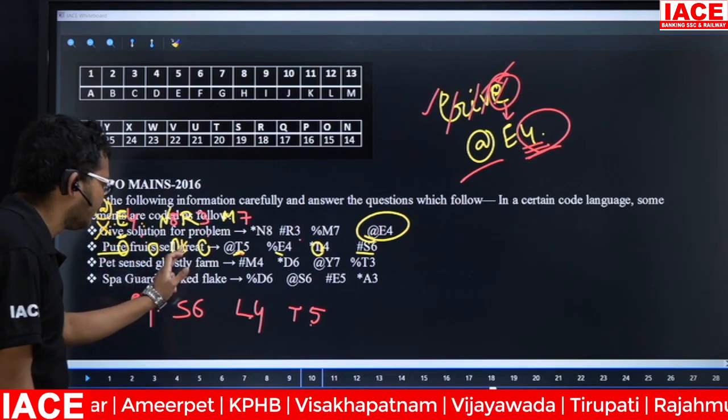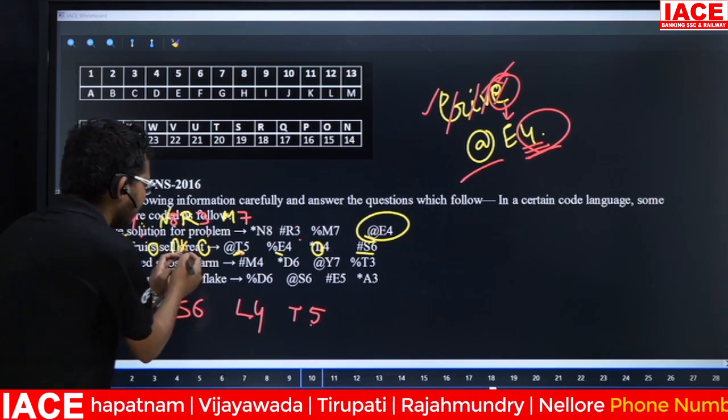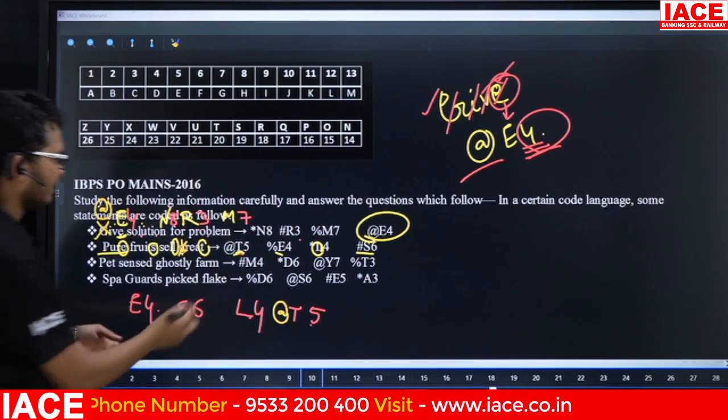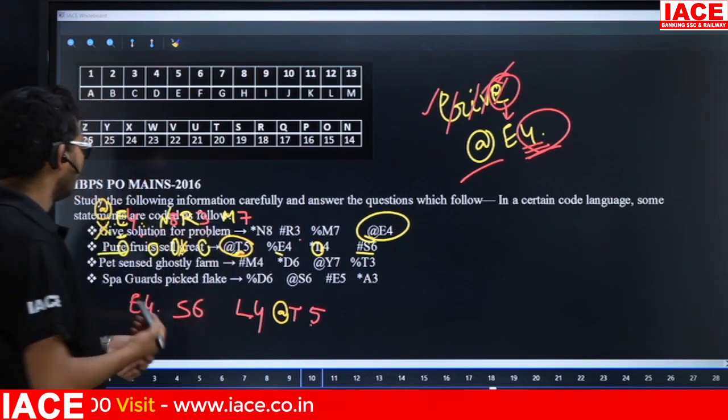This one is starting with G. Starting with G means the symbol is what? At the rate. That means the answer is what? Here, at the rate T5. Yes. Next, go for the next one.